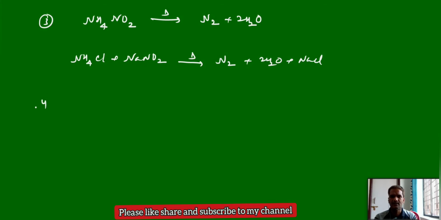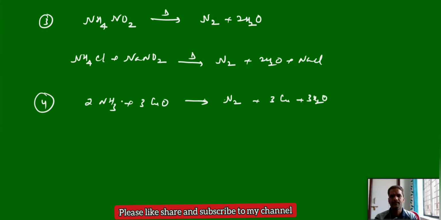Next, some other reactions, preparation of nitrogen from ammonia. This is also very important. If we treat ammonia with cupric oxide, the oxidizing agent, ammonia undergoes oxidation and releases nitrogen. This is a kind of oxidation-reduction reaction, and cupric oxide is the oxidizing agent.